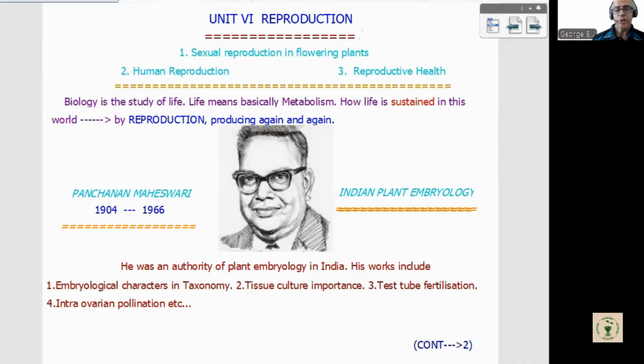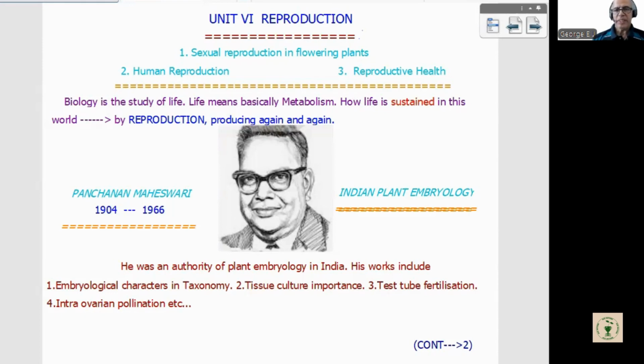So nature tries to maintain this life in this world. How is it trying to maintain life in this world? That is through a procedure called reproduction. The simple meaning is production again and again; it has to be reproduced. Then only can life be maintained or sustained in this world. That is regarding our topic, reproduction. I think all of you are able to follow it.